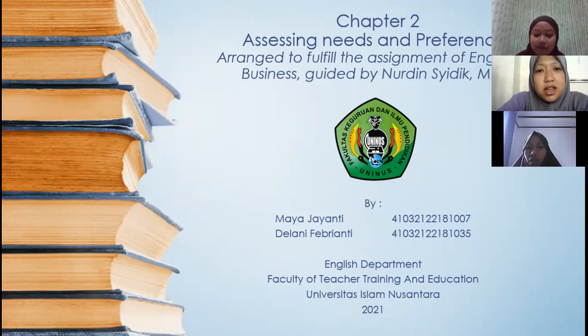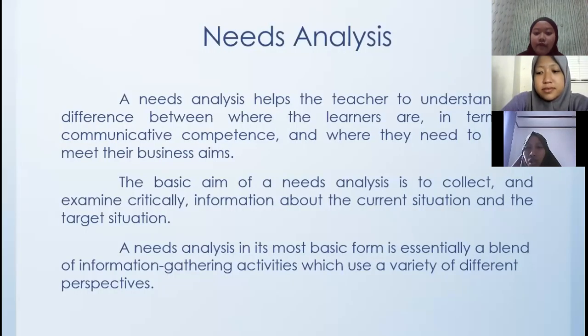Chapter 2, Assessing Needs and Preference. Needs analysis. A needs analysis helps the teacher to understand the difference between where the learners are in terms of communicative competence and where they need to be to meet their business aims.